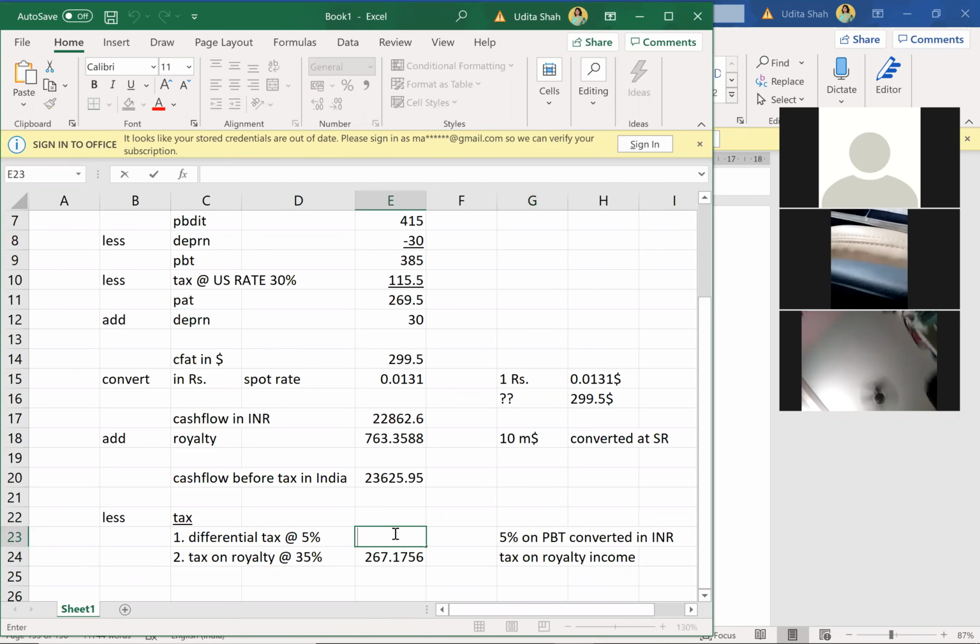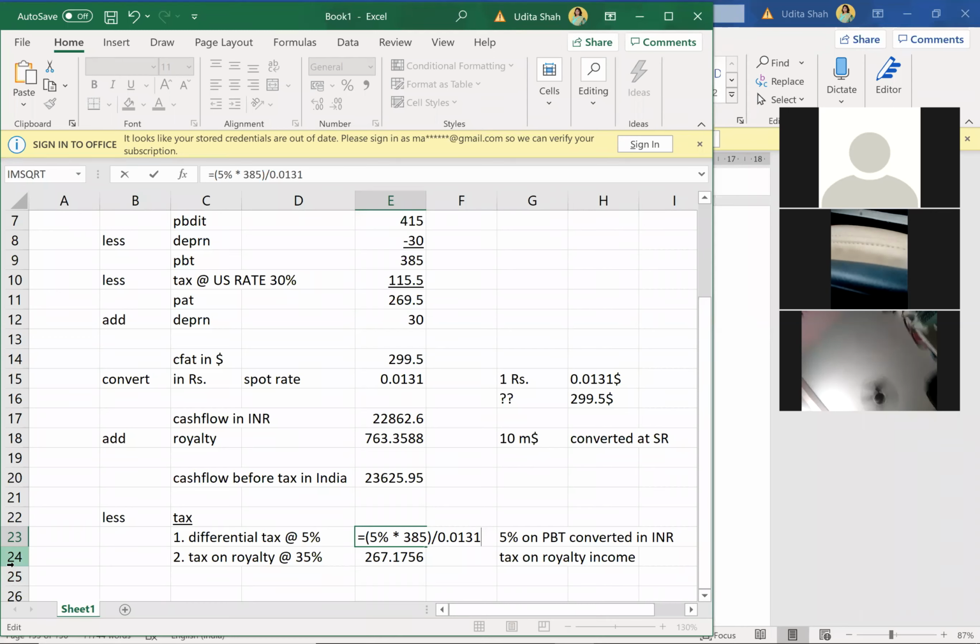Correct. So now see what I'm doing. 5% into what? PBT. PBT is 385. That will give me the tax amount in US dollars, divided by the spot rate 0.0131. See if everyone has understood this. This is very important.